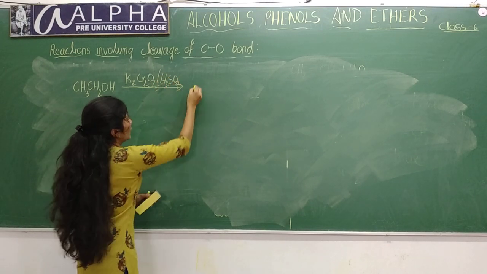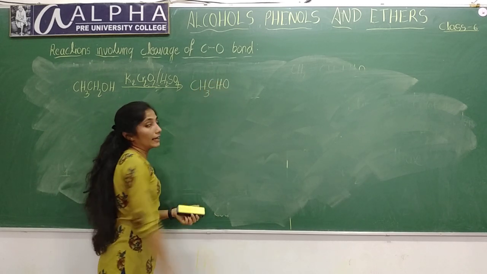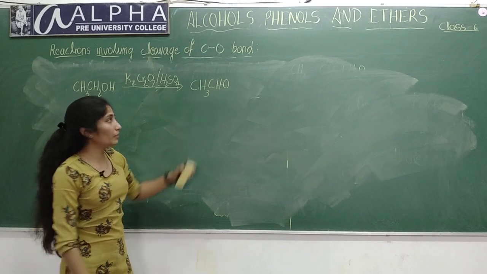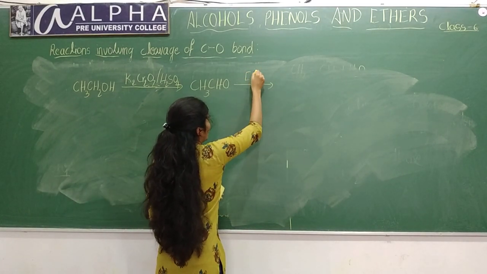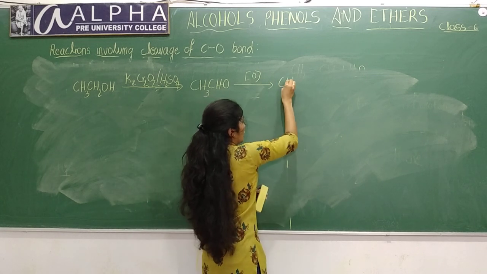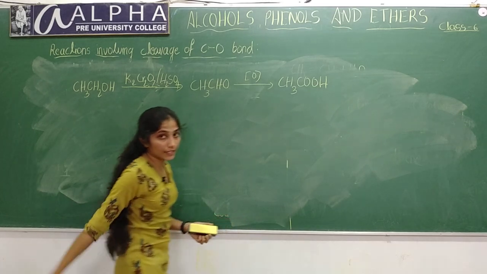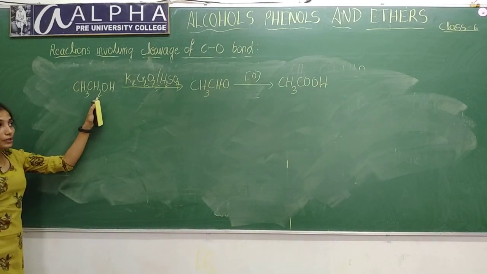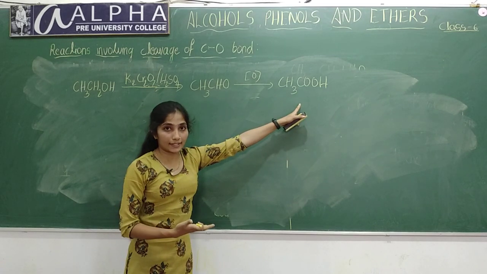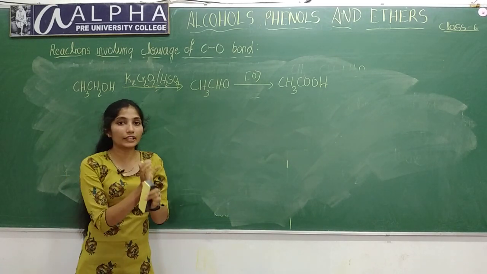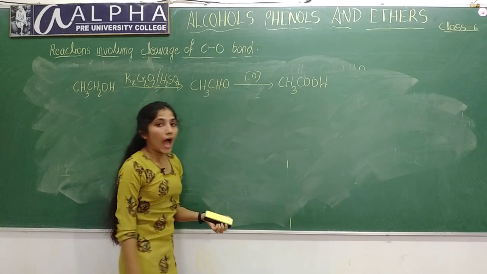First it will convert into CH3CHO, that is acetaldehyde, which on further oxidation will give CH3COOH, that is acetic acid. Primary alcohols on oxidation will form acids. First they will convert into aldehyde and later into acids.